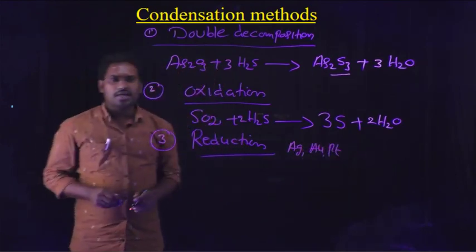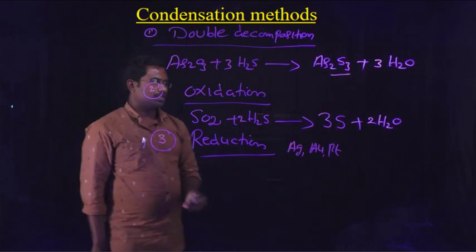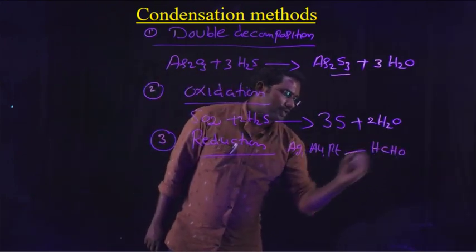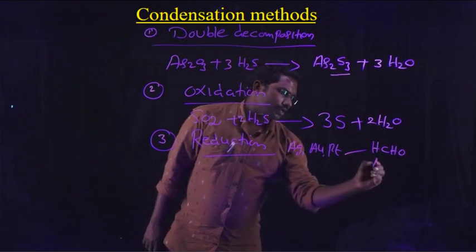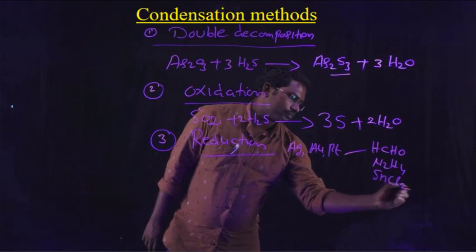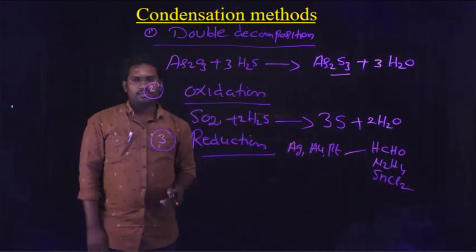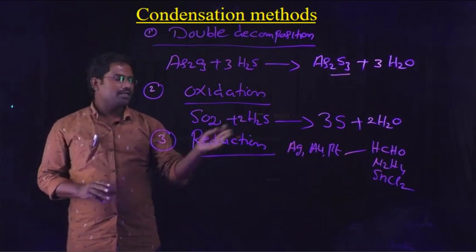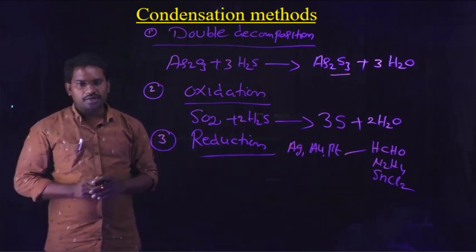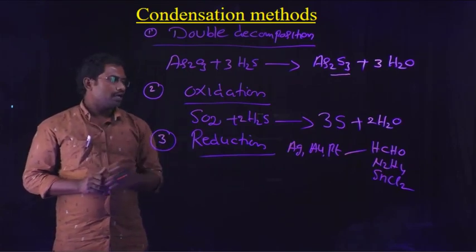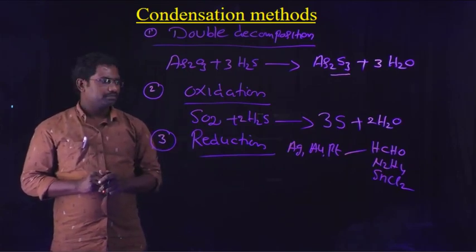Their salts react with some reducing agents like formaldehyde, hydrazine and stannous chloride. In the reduction method, we prepare colloidal solutions of metals like silver, gold, platinum. They react with reducing agents like formaldehyde, hydrazine and stannous chloride.